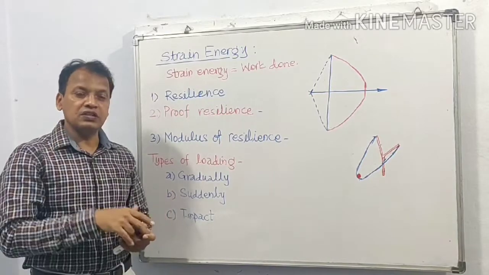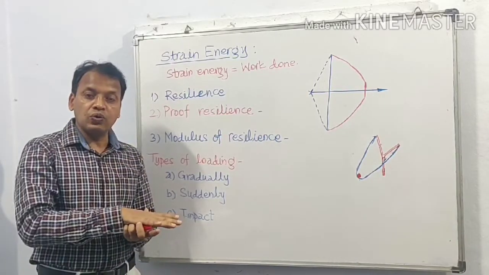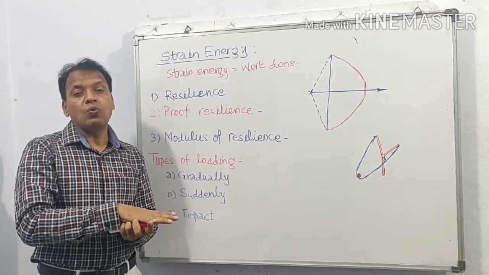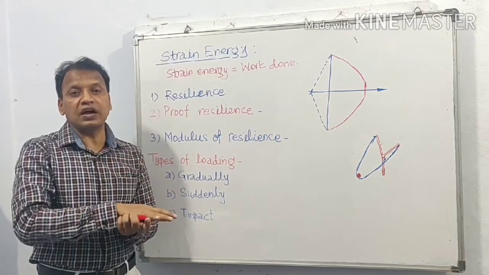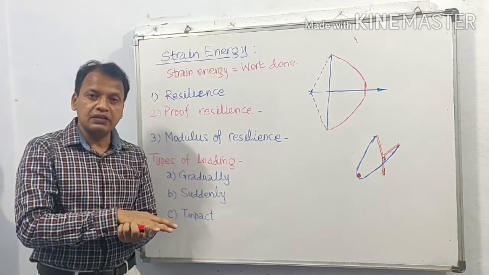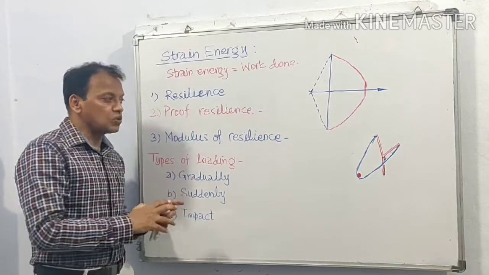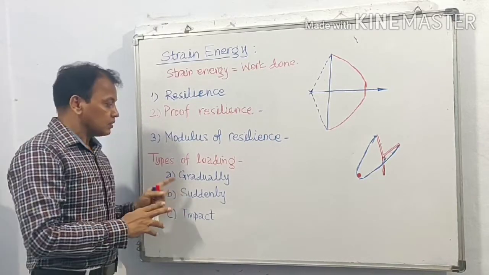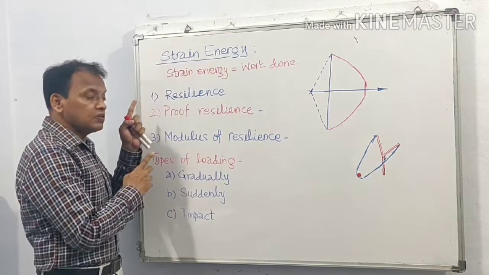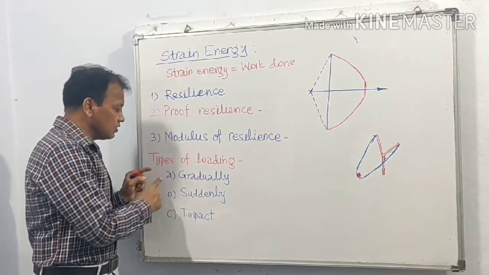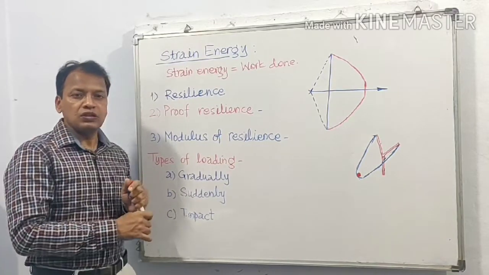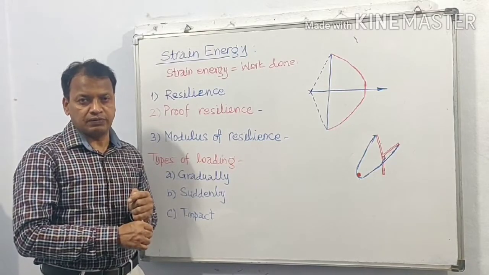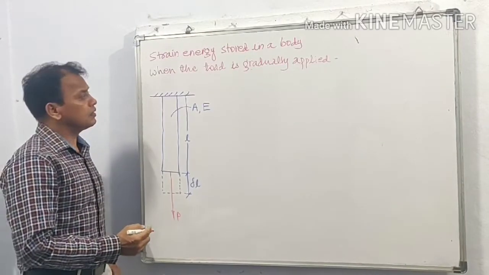And the third one is impact load. When a load is applied on a body by falling from a certain height, that is with impact, then that load is called impact load. Thus, from the viewpoint of strain energy, we are going to study these 3 types of loading.